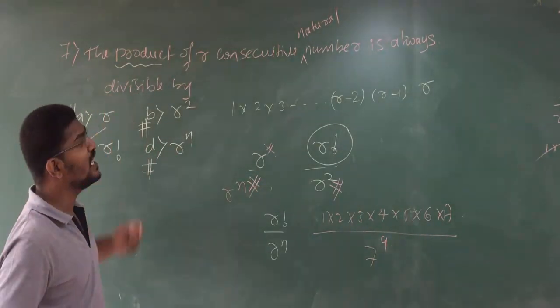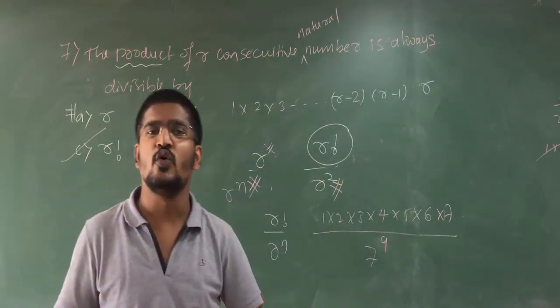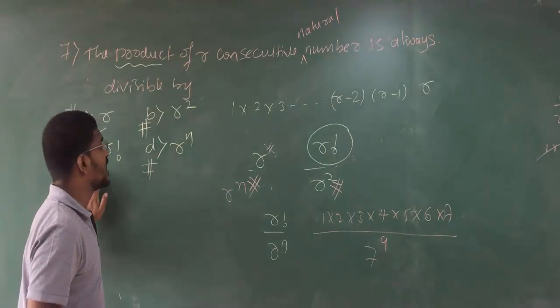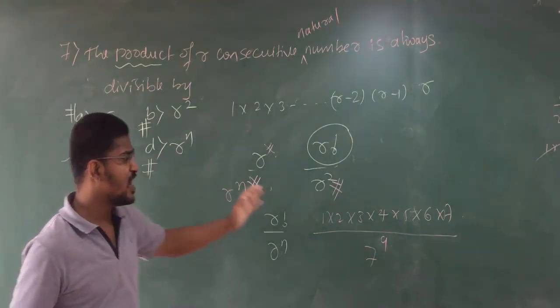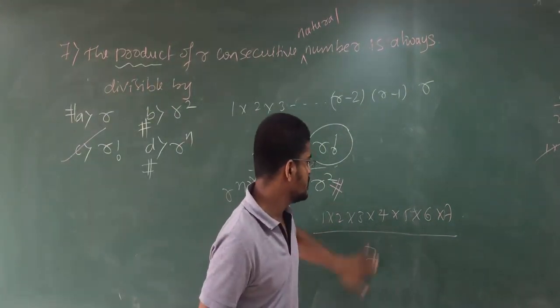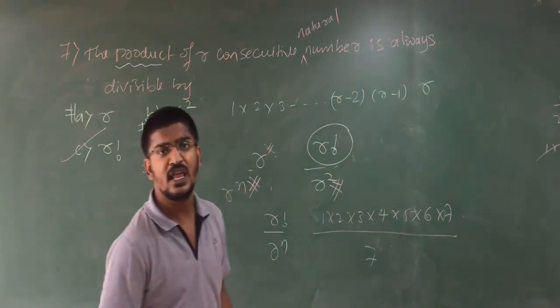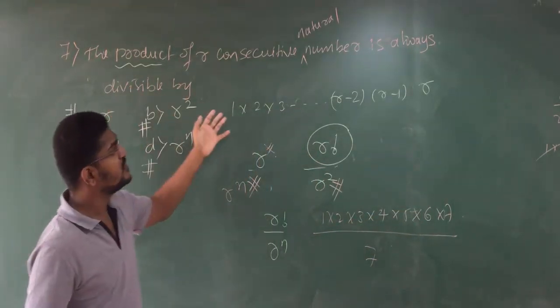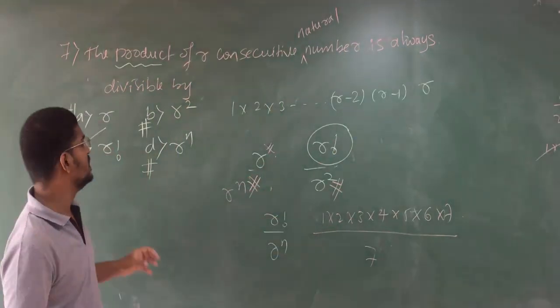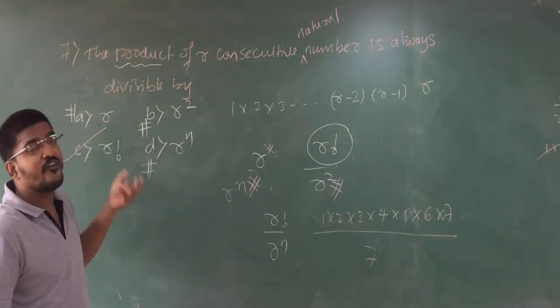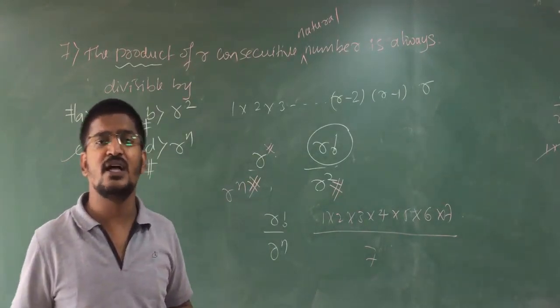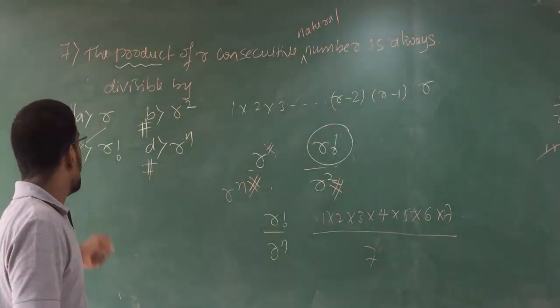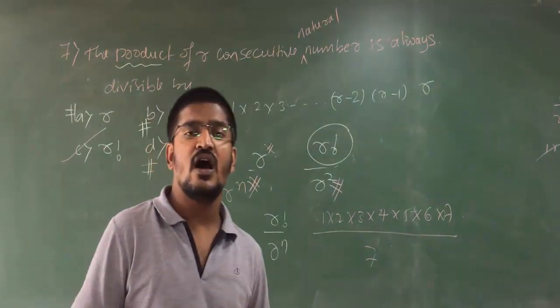So the factorial is divisible by the factorial, that is r factorial. If I take 7 divided by 7, no problem. So consecutive r numbers' product will be divisible by r factorial. Have you got my answer? So therefore r factorial is your answer.